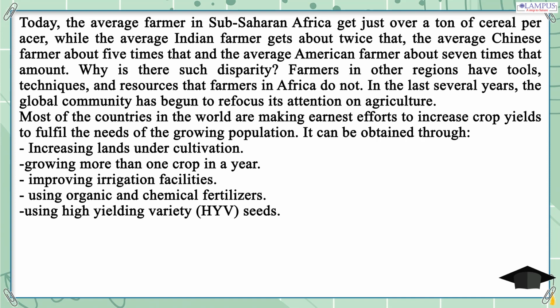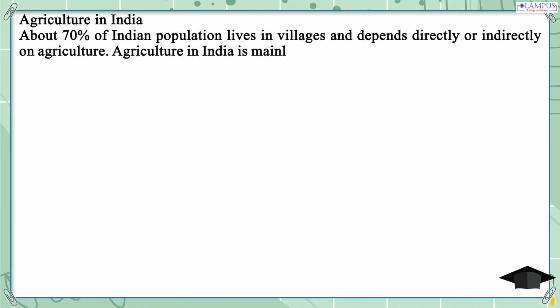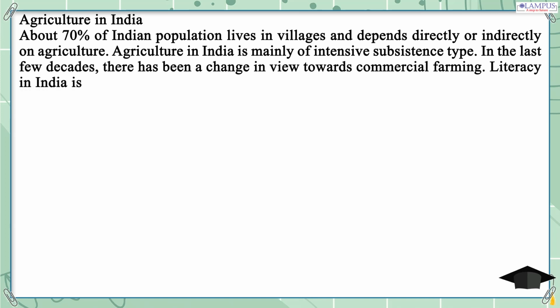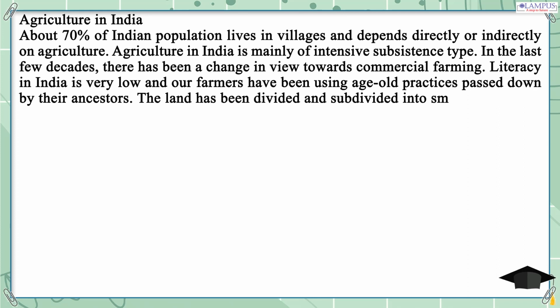Agriculture in India. About 70% of the Indian population lives in villages and depends directly or indirectly on agriculture. Agriculture in India is mainly of intensive subsistence type. In the last few decades, there has been a change in view towards commercial farming. Literacy in India is very low and our farmers have been using age-old practices passed down by their ancestors. The land has been divided and subdivided into small plots due to inheritance law. This has led to small and uneconomic land holdings.